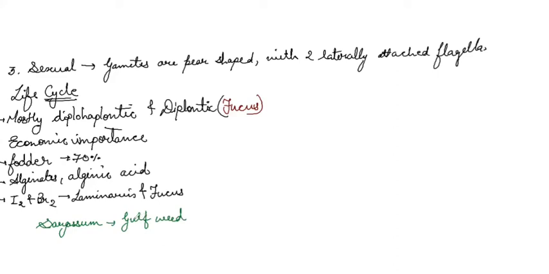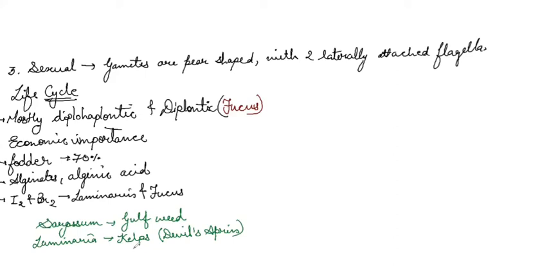Then we have Laminaria, which is commonly known as kelps and used as food also. Another name is devil's apron. They are very long in size. Other examples of brown algae are Ectocarpus, Dictyota, Fucus.